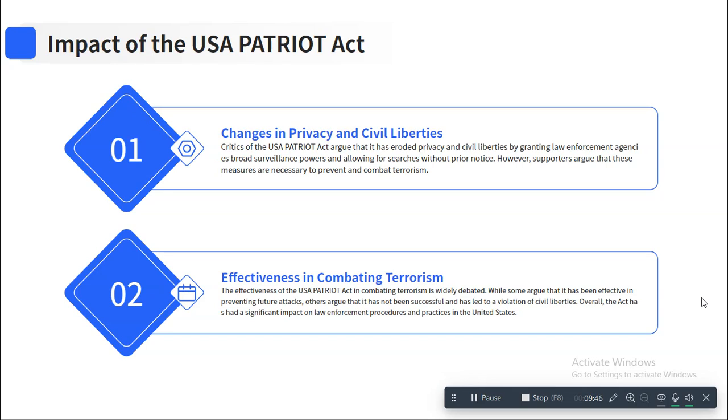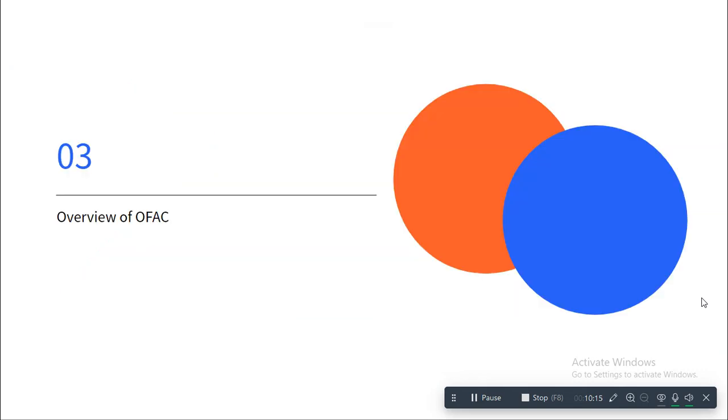So impact of the US Act. There were changes in privacy and civil liberties where law enforcement were given more power. So this helped in effectively combating terrorism, like they used to get information from other organizations, from other places, and they also used to share information. So an effective network was established to fight terrorism.